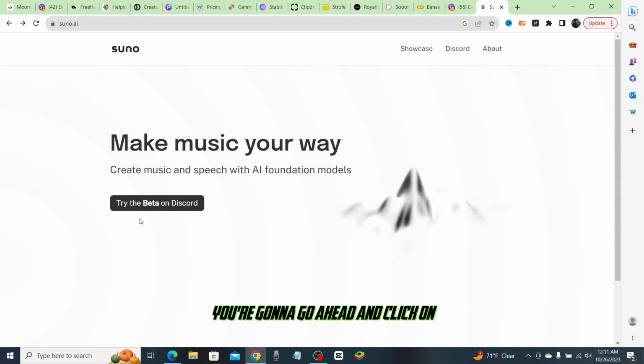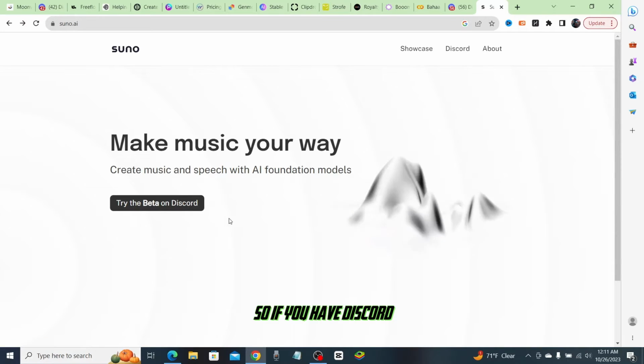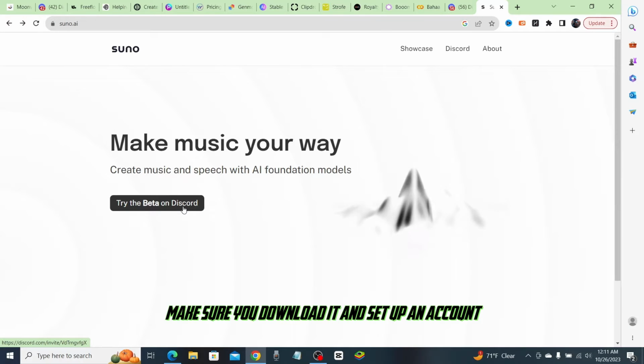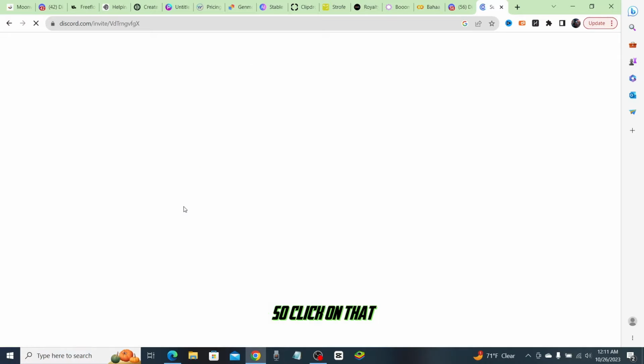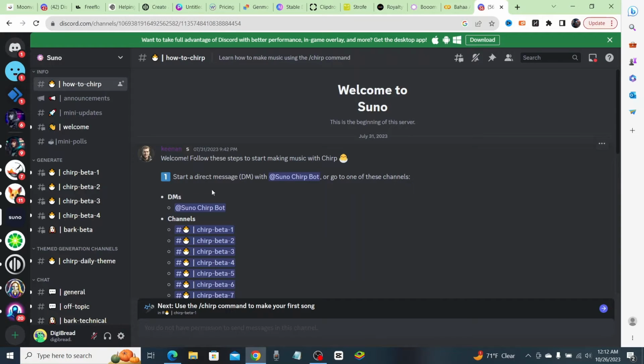And when you get here, you're going to go ahead and click on try the beta on Discord. So if you have Discord, you're good to go. If you don't have Discord, make sure you download it and set up an account. It's completely free to do that. So we'll click on that and then you'll get this invite. Now, go ahead and click on accept invite. When you do that, you'll be brought into their room on Discord, okay?